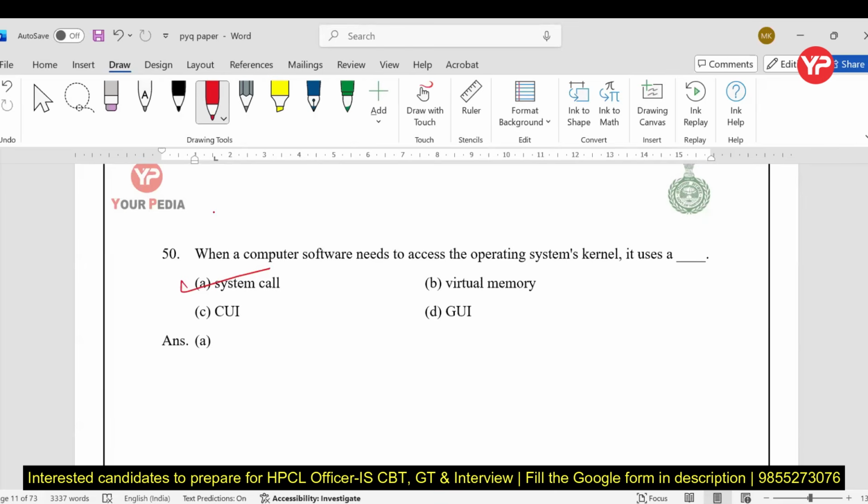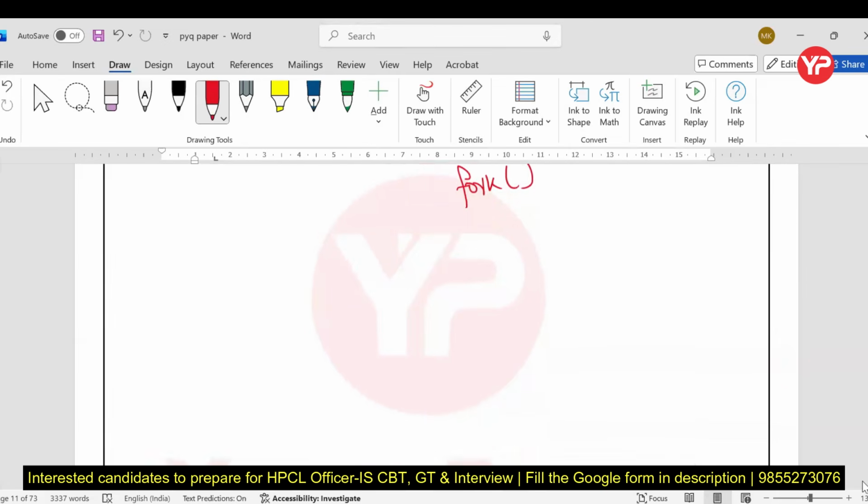Standard examples of system calls are open a file, read a file, write a file, or fork to create a process. So these are the basic system calls, my dear students.